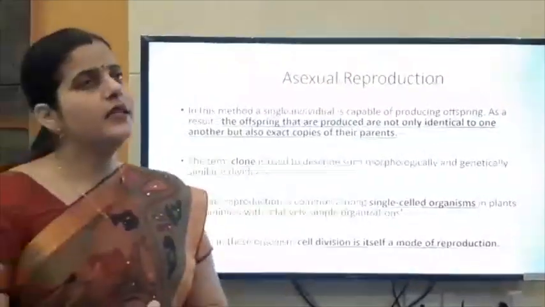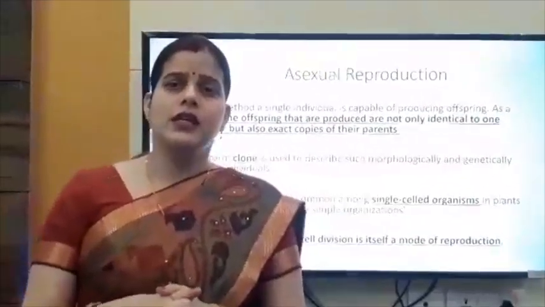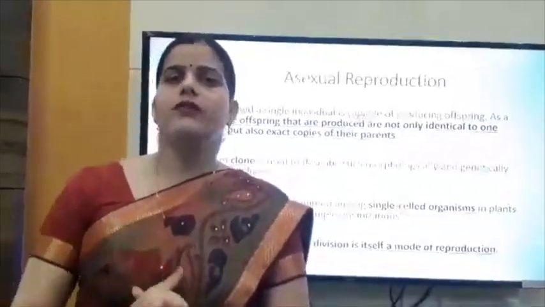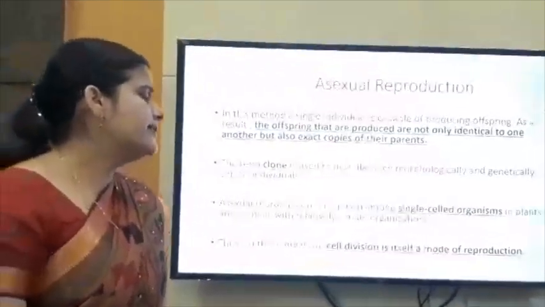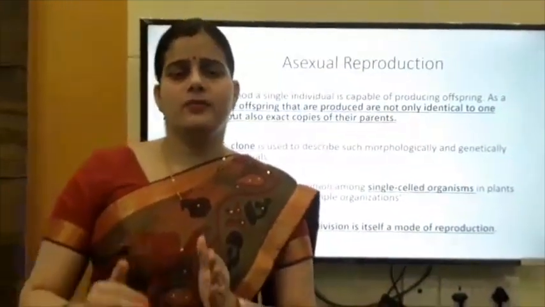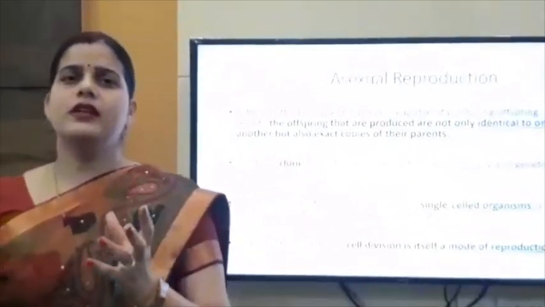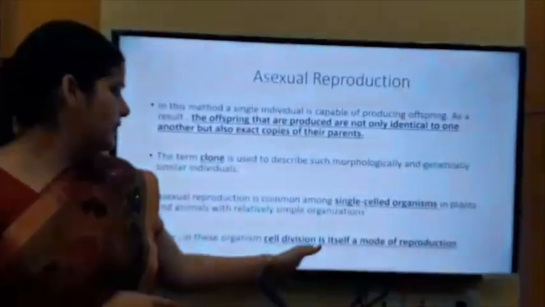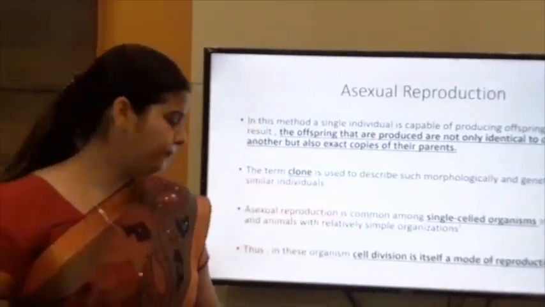Asexual reproduction is common in single-celled organisms, or in plants and animals, though in those animals which have a simple level of organization. Thus, in these organisms, cell division is itself a mode of reproduction. Means in unicellular organisms, division takes place again and again, and with the help of division, it produces the offspring. That's why we can say that cell division is itself a mode of reproduction in these types of organisms.